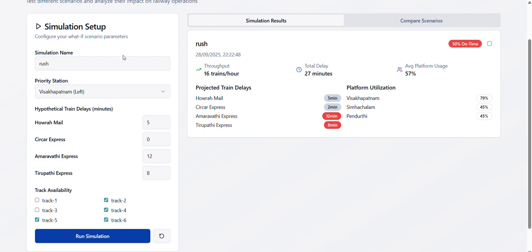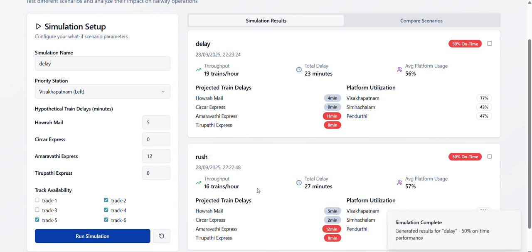So let us consider another scenario. Let a train be delayed and I am running the simulation. So for delay, this is how the scenario would be. To overcome any scenario, our model will suggest what to do, and that means our model will be recommending.